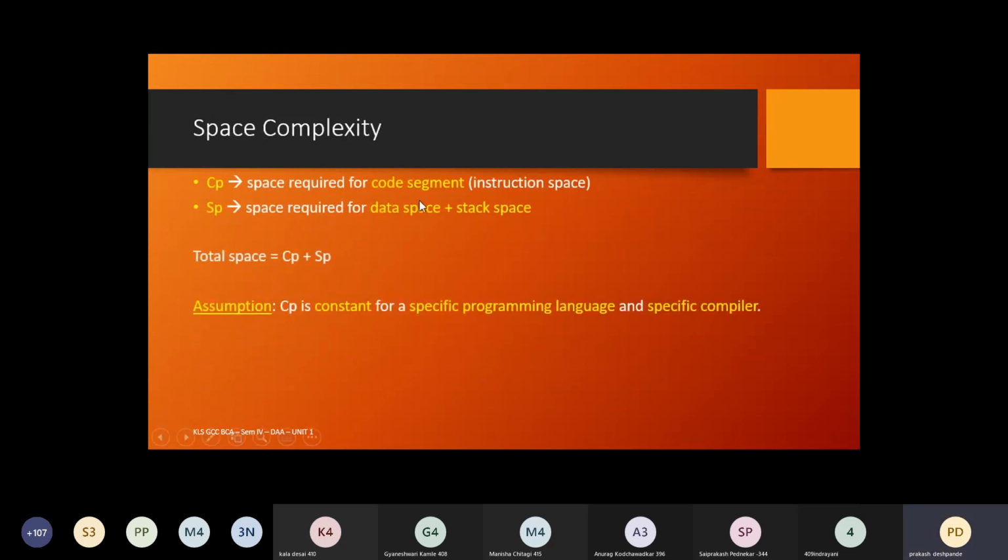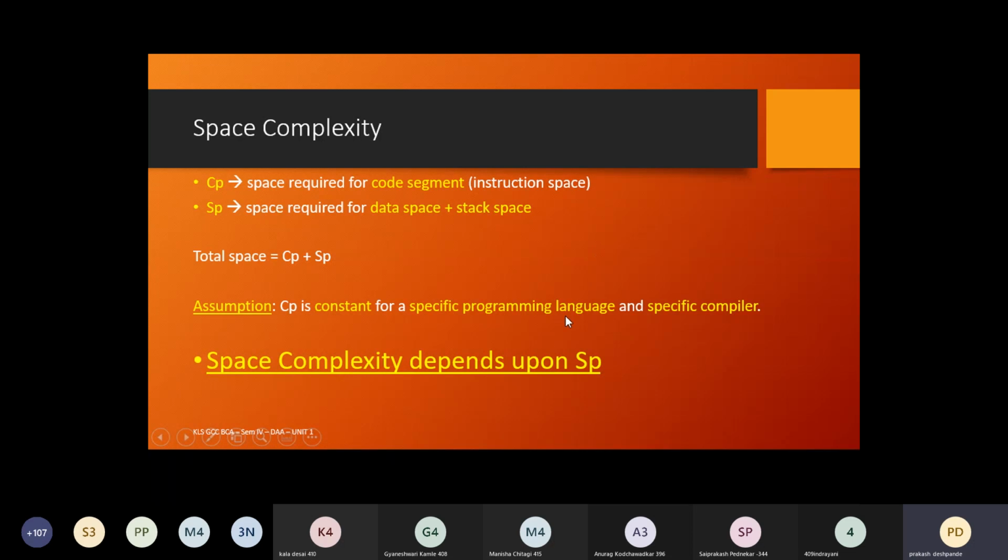The same thing I have put here. If CP is the space required for the instruction space or the code segment, and SP is the space required for data space as well as stack space, then total space is this one. But assuming that this CP is a constant, the total space complexity directly depends upon SP, that is data space and stack space.